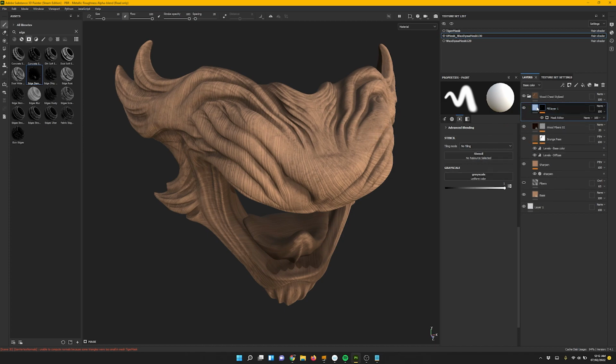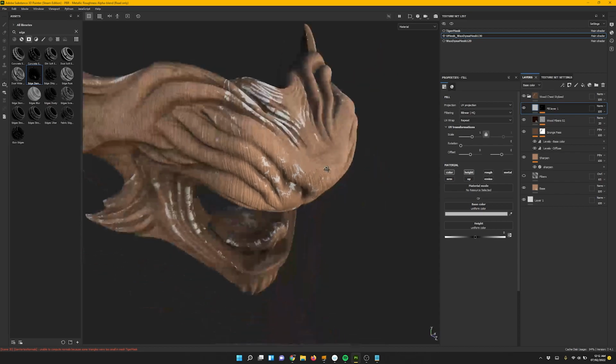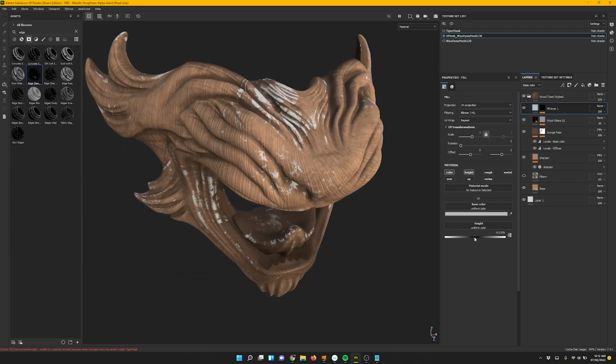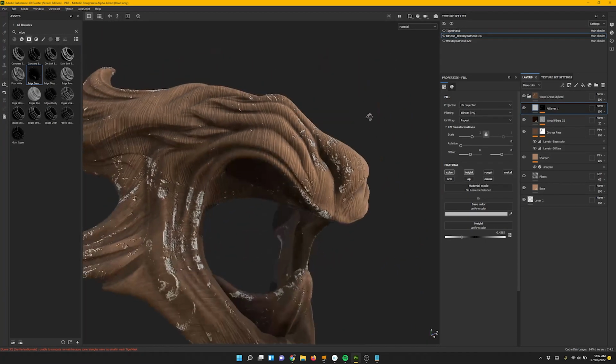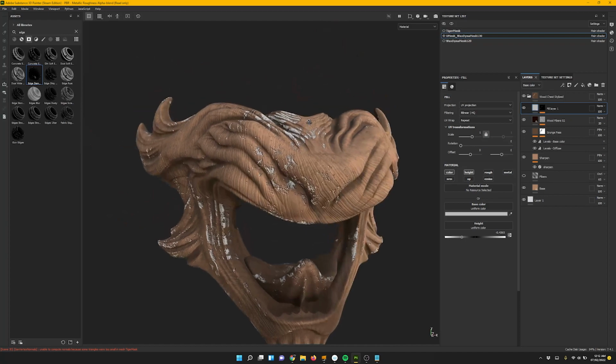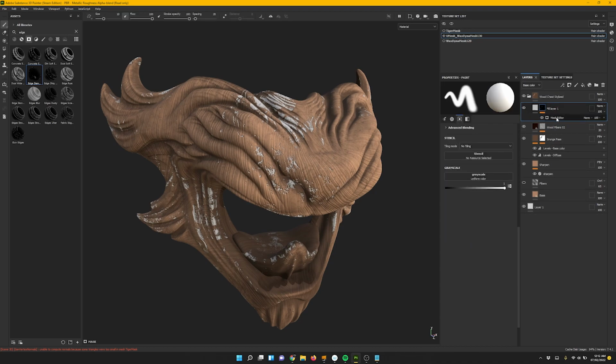Okay, and then now we can go into the height, and let's add color as well, just so we get a visual of what that looks like. And now we can drop the height. You can see it's using the curvature map and some grunge textures, and we can still edit this.